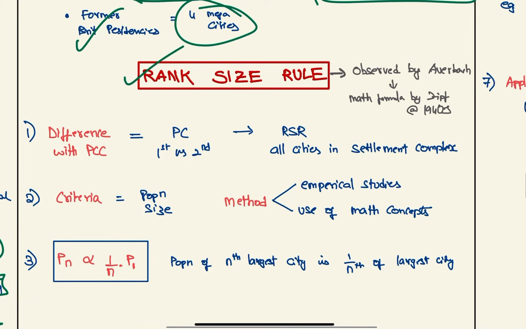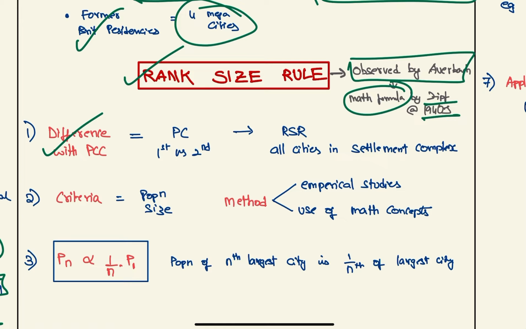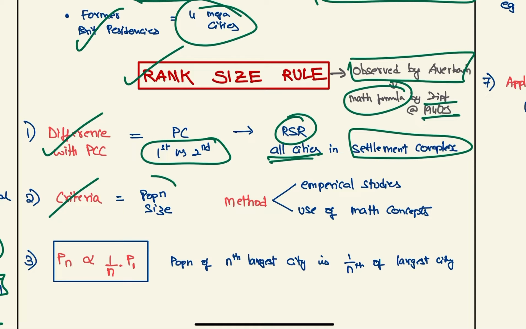Next, we have the rank size rule. This was actually observed by Auerbach, but the mathematical formula was given by Zipf in 1940s. So, what is the difference between primate city and rank size rule? Primate city compares only the first and second, whereas rank size rule compares all cities in the settlement complex. He also uses the criterion of population size. The methods he uses are both empirical studies and mathematical concepts.